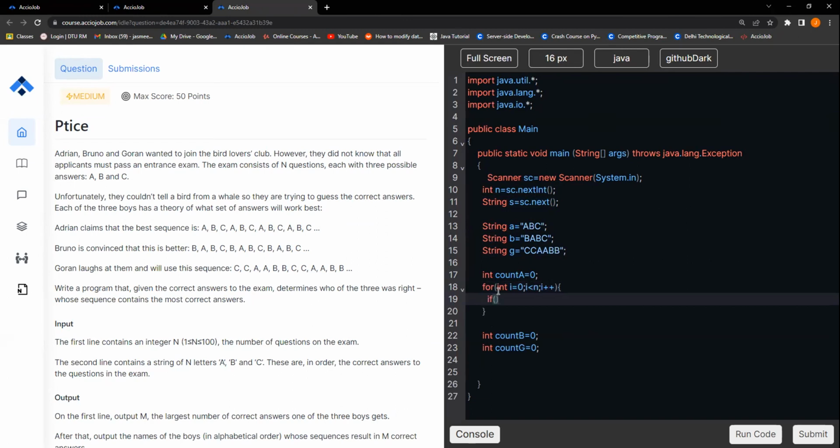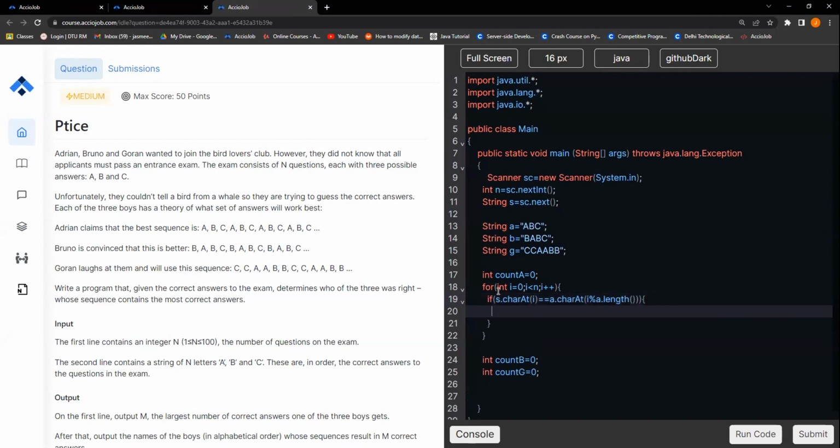I am writing if s.charAt(i) is equal to a.charAt(i modulo a.length), right? Now if that is the case, please increment count a.